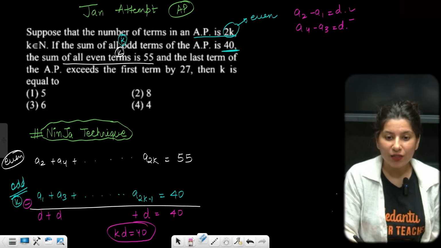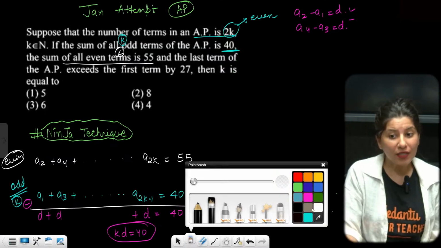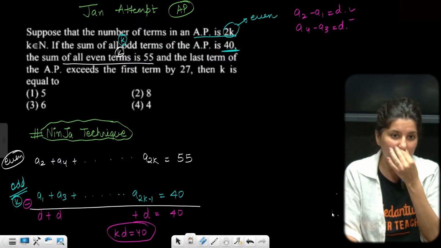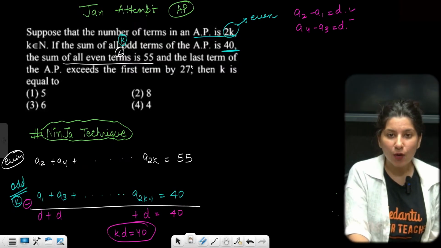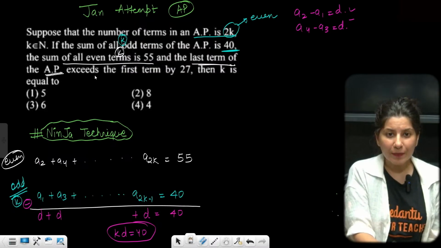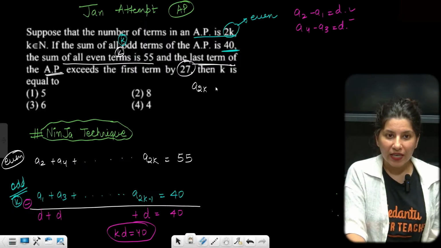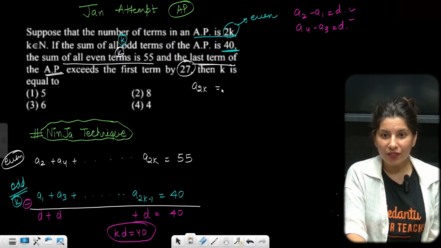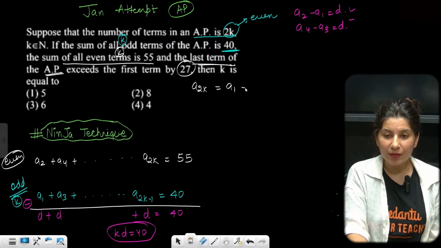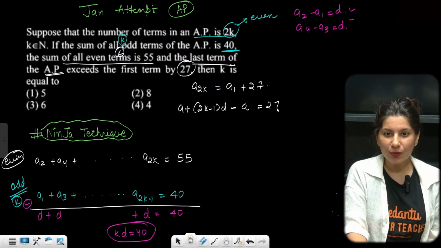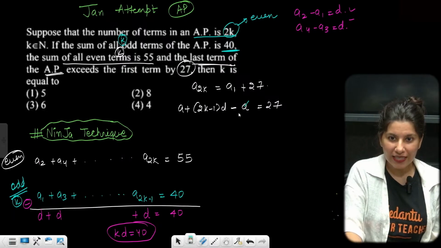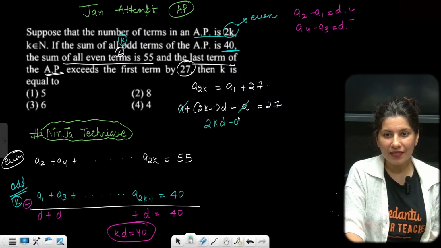This is the ninja technique. You don't have to apply the formula of odd terms and even terms. Big equation you don't need. kD is equal to 15. Now, the last term of the AP exceeds the first term by 27. So the last term will be A2k. A2k is equal to A1 plus 27. A2k will be A plus (2k minus 1)D, minus A is equal to 27. Now A cancels, so 2kD minus D is equal to 27.